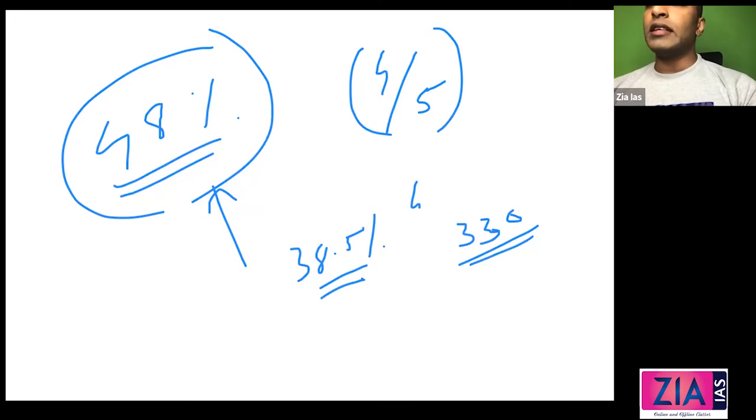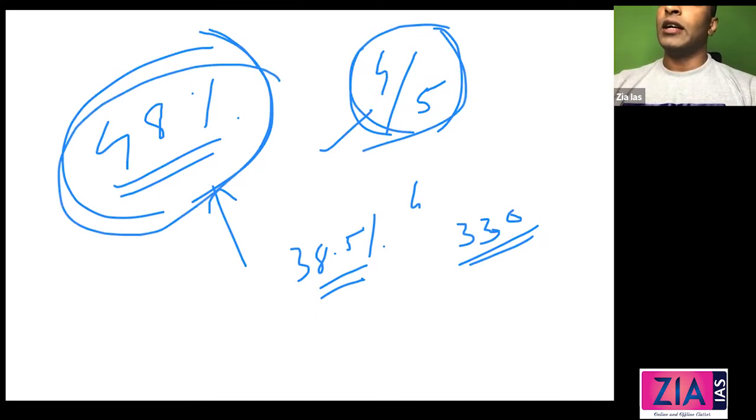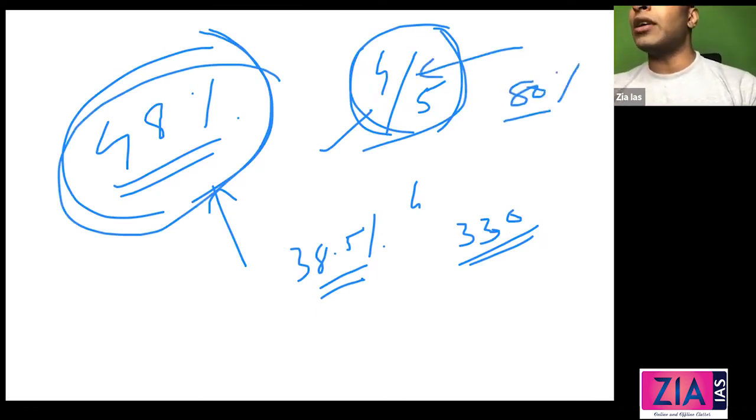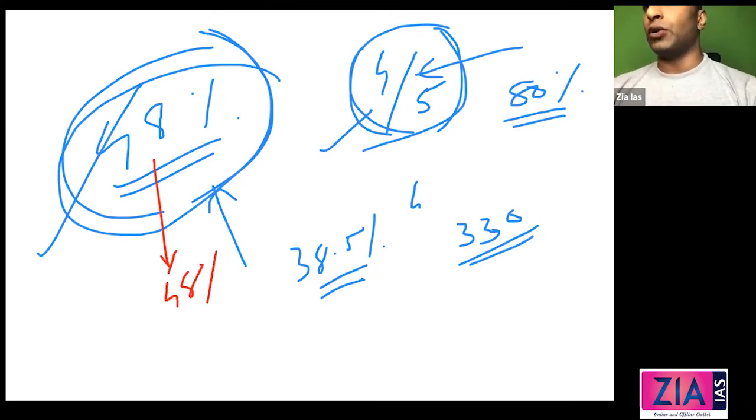So the point here is, even if you're getting lesser votes, the chances of getting more seats are high. Out of 5, you're getting 4 seats. That's so high, despite getting only 48%. So what does 4 out of 5 mean? It's 80%, right? 80% of seats you're getting, but what percentage of votes are you getting? 48%. But that will not be the case when it comes to proportional representation. You will be given 48% of the seats only. Okay, so that's the main difference. Single transferable vote, anyway, I've told you.